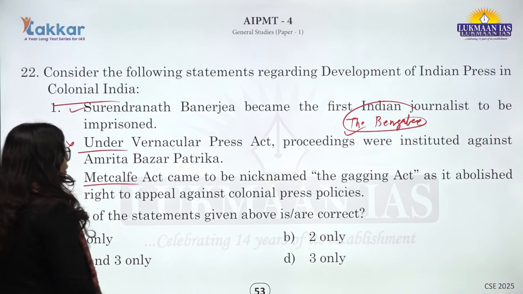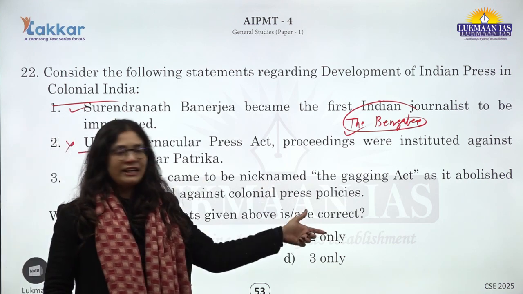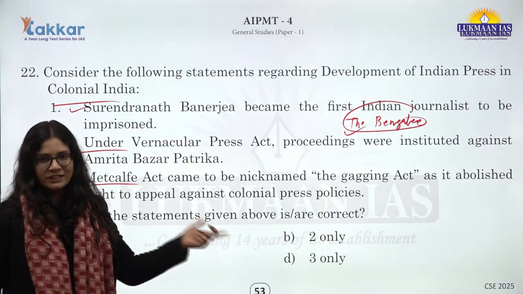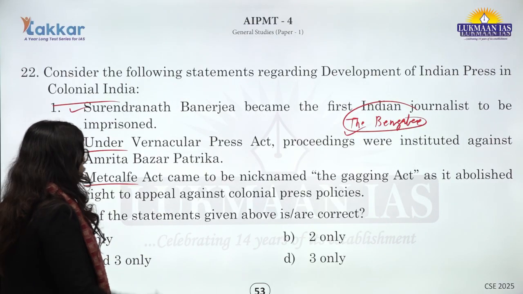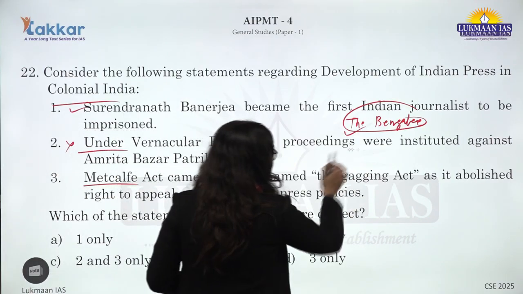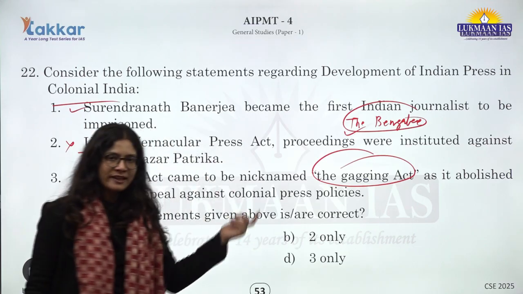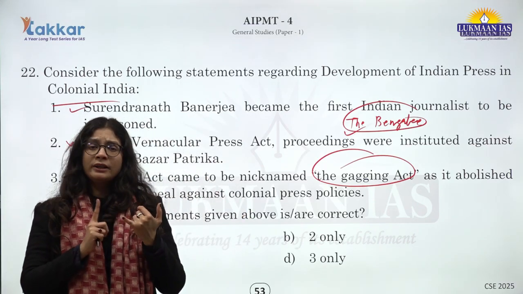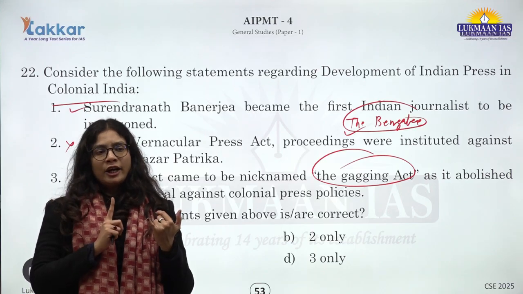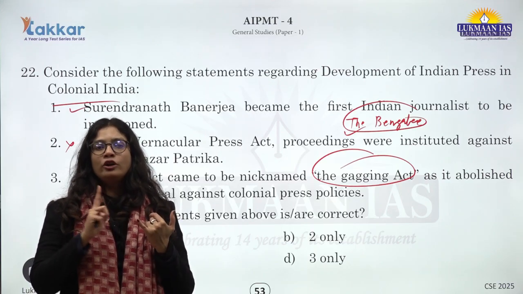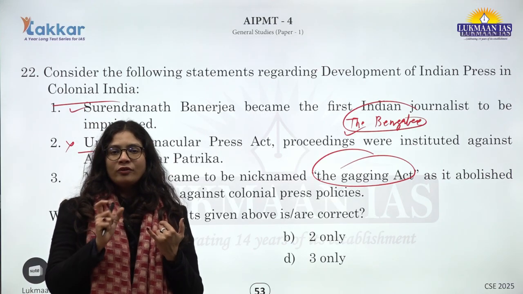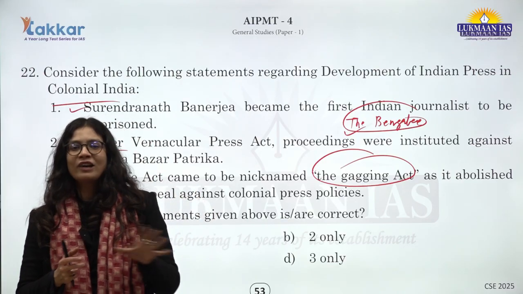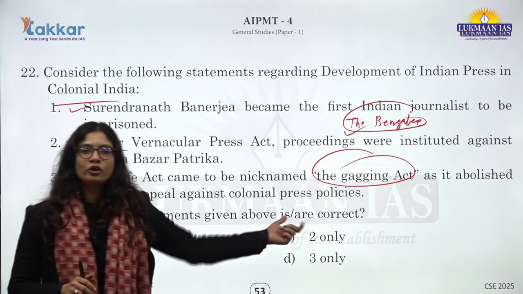Okay? Metcalfe Act came to be nicknamed as Gagging Act, as it abolished the right to appeal against the colonial press policies. Is also not correct, because the Gagging Act was majorly related to Vernacular Press Act, because it kind of disrupted the Indian publishers, and even it kind of abolished the right to appeal. Okay? So, these were the kind of very discriminatory practices that were brought by Vernacular Press Act. So because of that, it was known as Gagging Act.